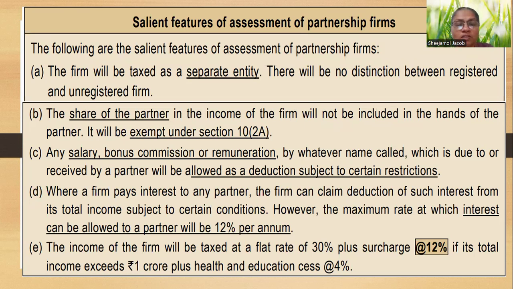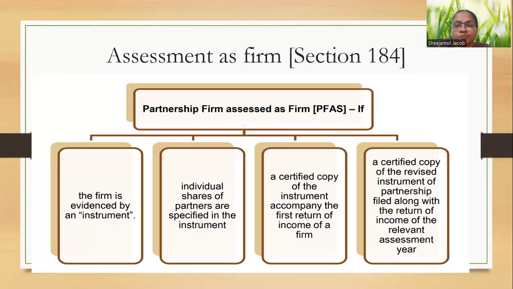Where a firm pays interest to any partner, the firm can claim deduction of such interest from its total income subject to certain conditions. But the maximum rate at which interest can be allowed to a partner is 12%. The income of the firm will be taxed at a flat rate of 30% plus surcharge of 12% if its total income exceeds 1 crore, plus health and education cess of 4%.